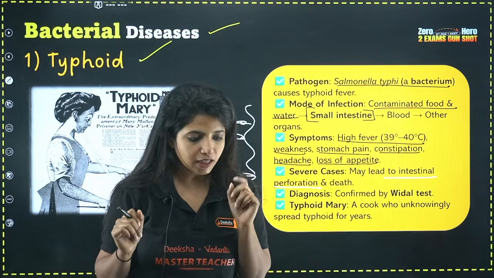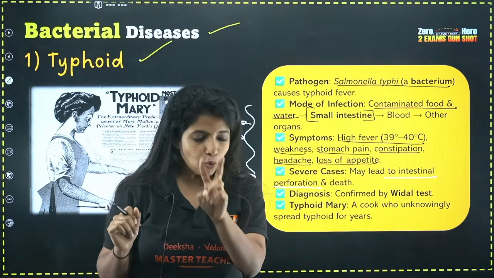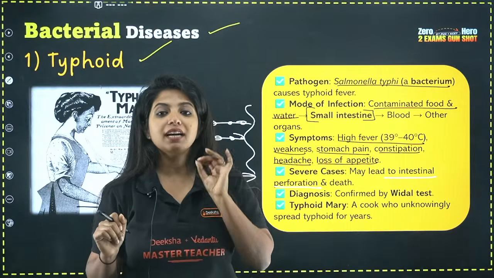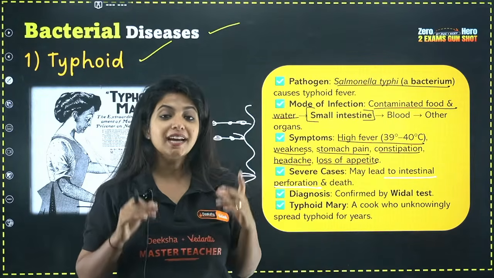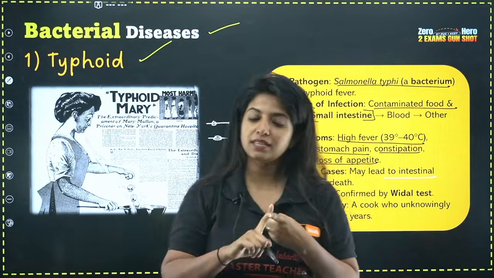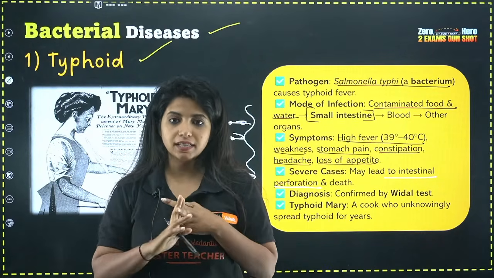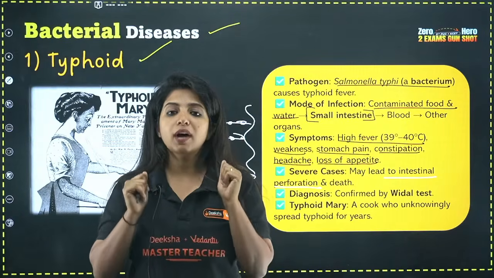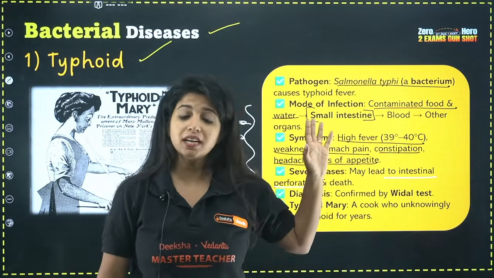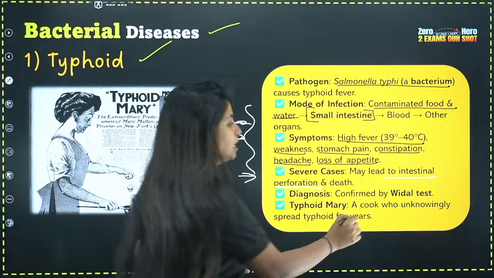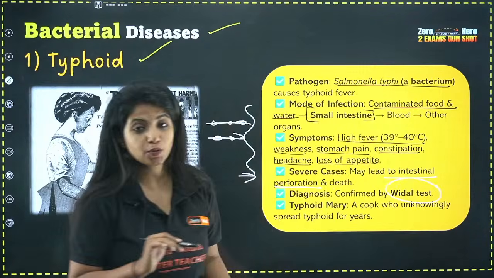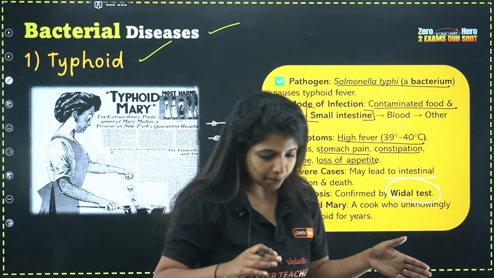Now in your NCERT, only at two places they have mentioned diagnostic test, that is test for diseases. One is typhoid, another one is AIDS, apart from cancer. Typhoid and AIDS are the infectious ones where basically you have the diagnostic test. What is the name for diagnostic test of typhoid? It is known as Vidal test. Now let's come back over here.